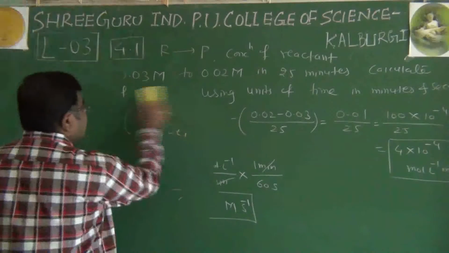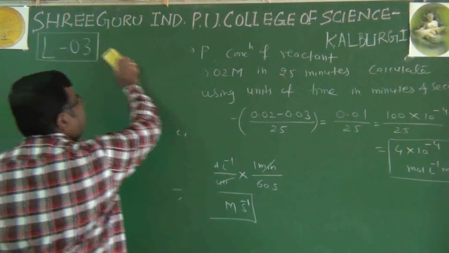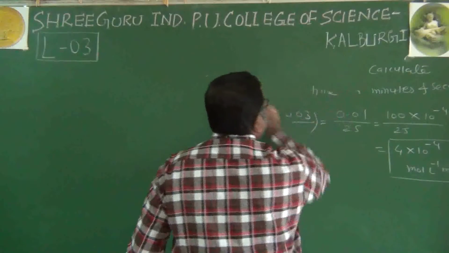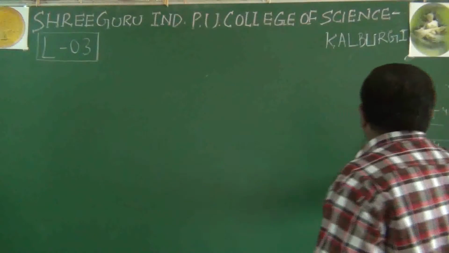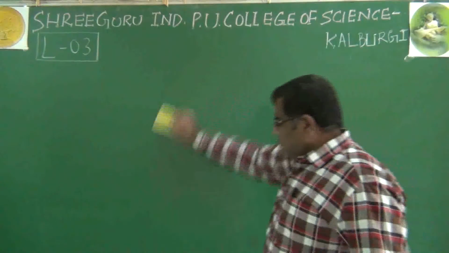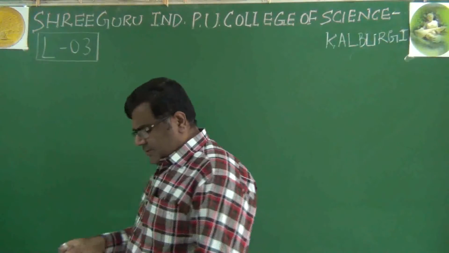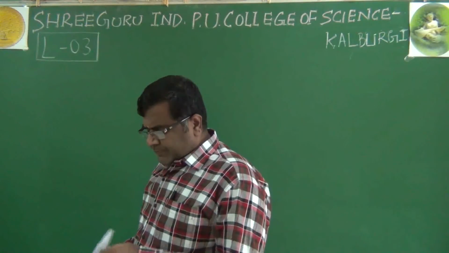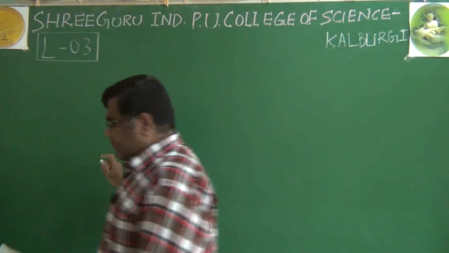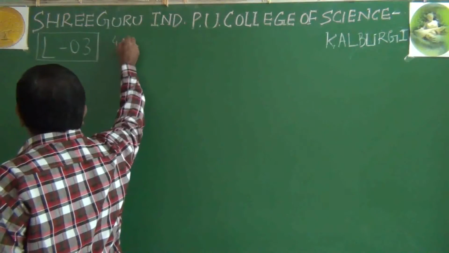You can just pause and see how you have calculated and what answer you got. Now another is question number 4.2, which again I have given you as homework.